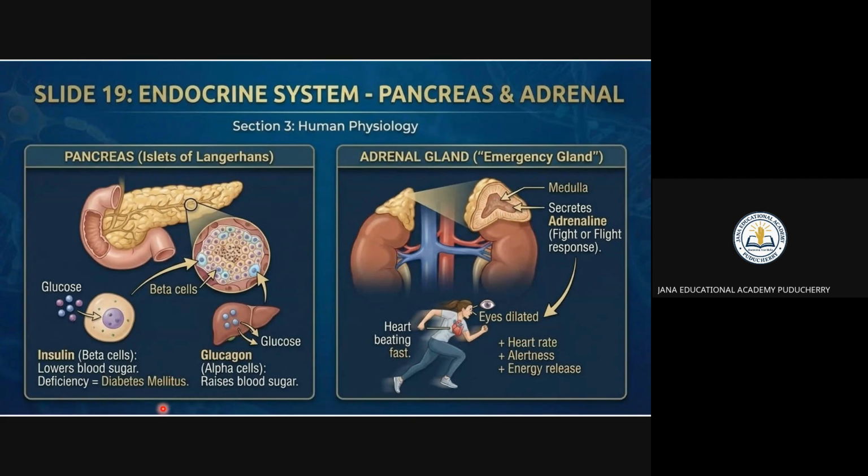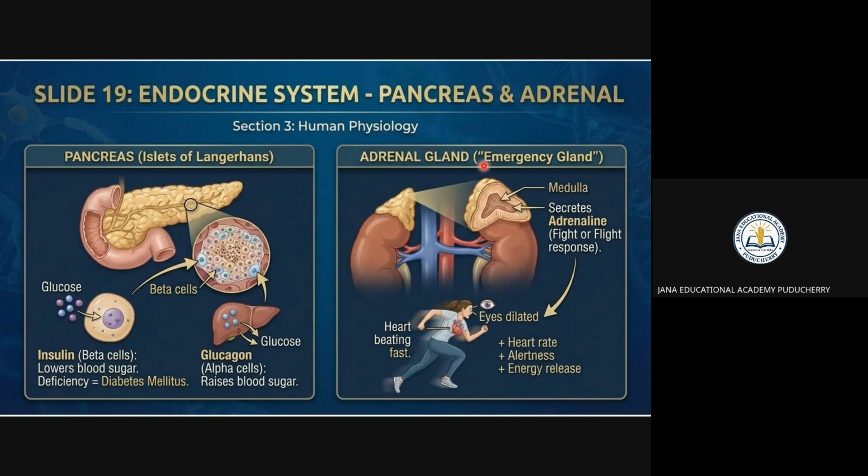So what they are doing: if the sugar level is more, we are injecting insulin. Why are we injecting insulin for the beta cells? To reduce the sugar to a lower level. So this is where we are doing this. The main thing is the pancreas. Pancreas we are done. Next one is the adrenal gland.